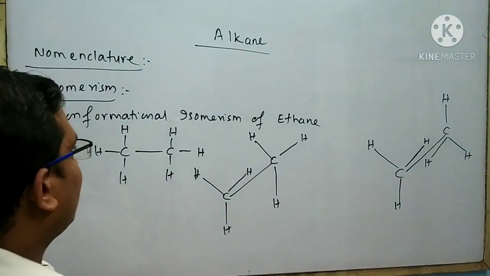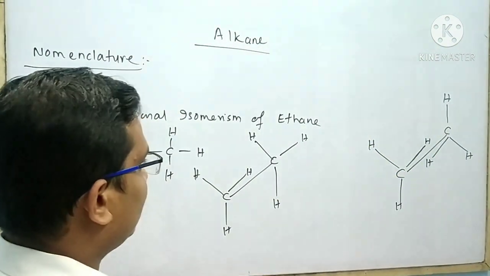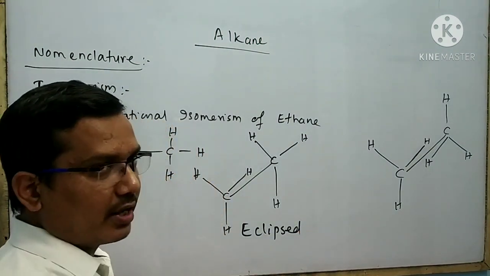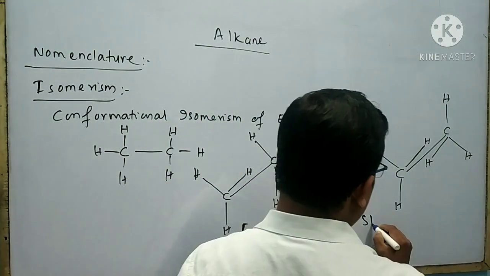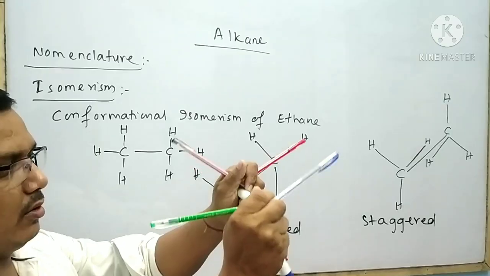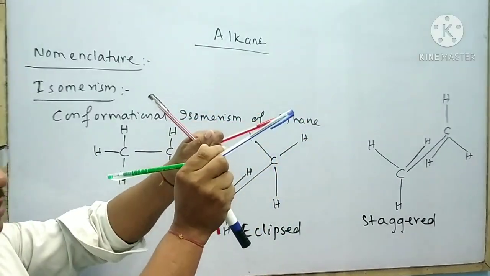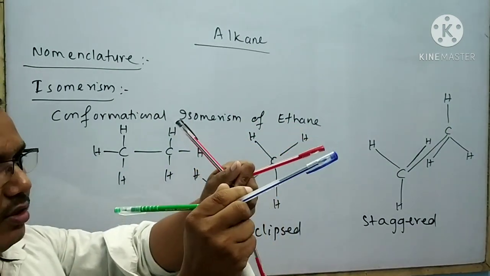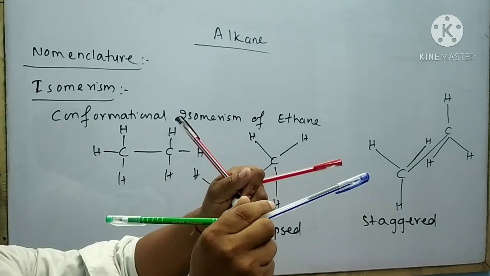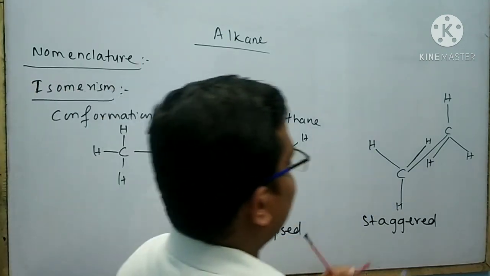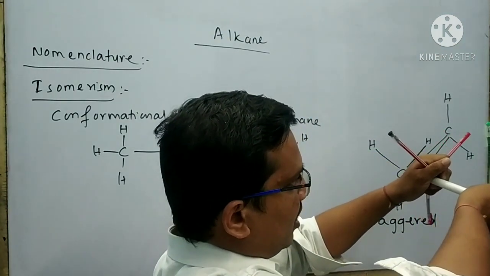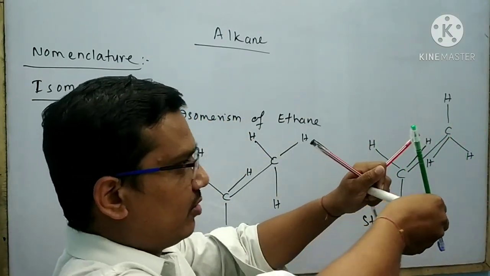There are different types of conformational isomers of ethane, such as eclipsed conformational isomer, another is staggered conformational isomer. This is said to be eclipsed conformational isomer. In eclipsed conformational isomer, the hydrogen atoms are present parallel to each other. This is said to be staggered conformational isomer. In this case, the hydrogen atoms are present antiparallel to each other.